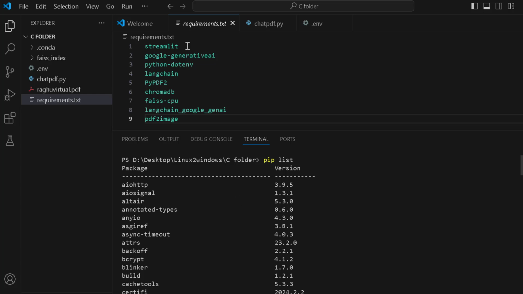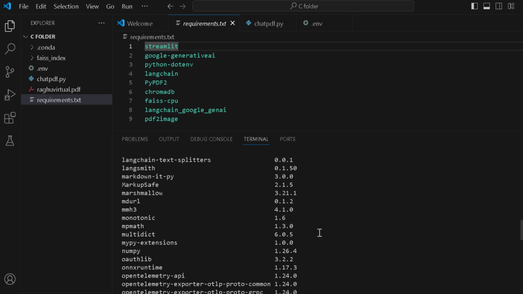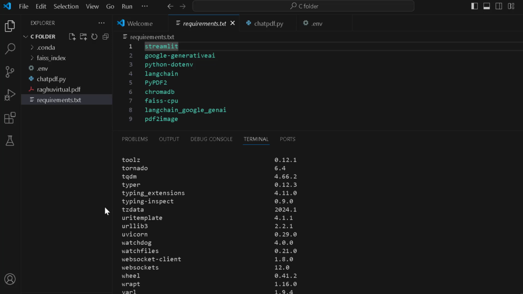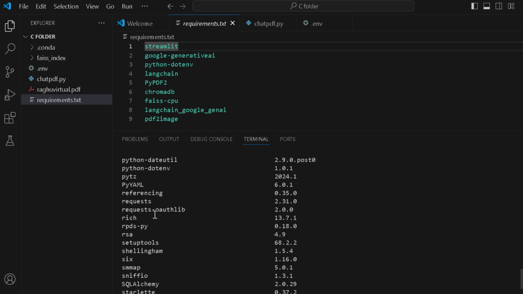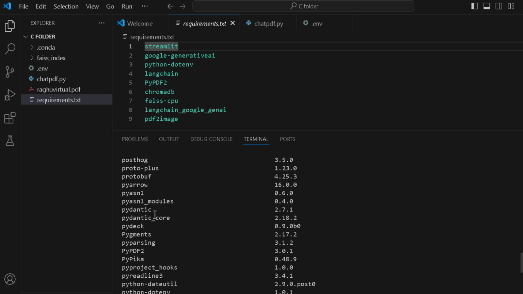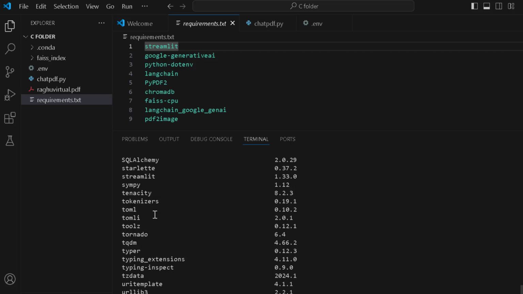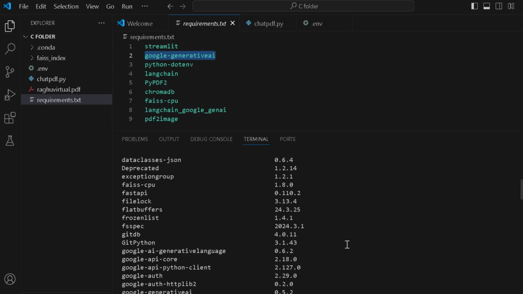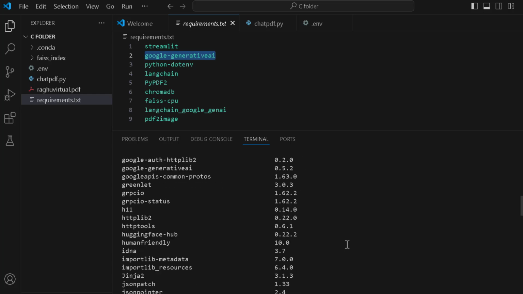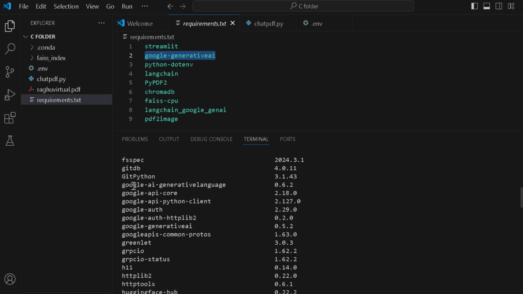If I go for, say, whether Streamlit is installed or not, you can go and find it. See, you can see the Streamlit package is installed. Then you go to the Google generative AI, so you can keep on going after that to see whether your desired packages are installed or not.